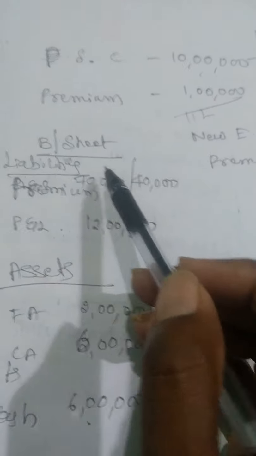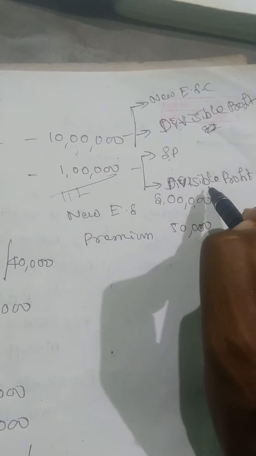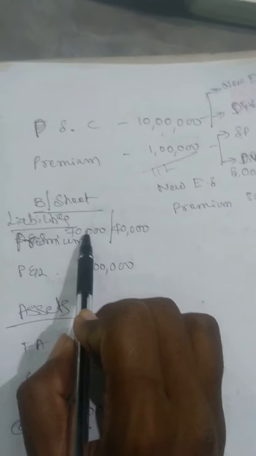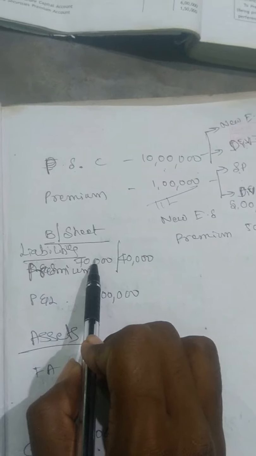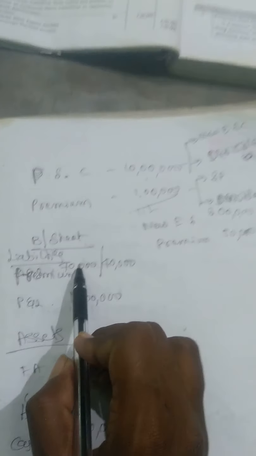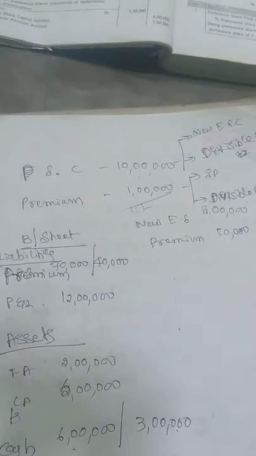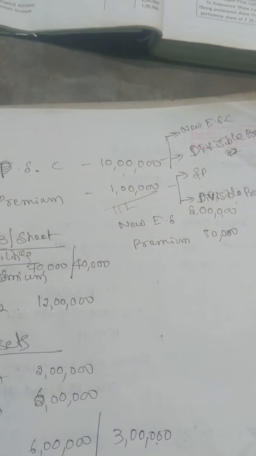Now I will explain once again. Here, how do we take securities premium, and if it is not available, take divisible profit? For example, for the premium you need to pay 1 lakh, but in your balance sheet it shows only 70,000. The remaining 30,000 you need; first you can take it from the new equity shares we are issuing at premium. Sometimes we issue new equity shares at a premium, and if you combine that amount it comes to 1,20,000.